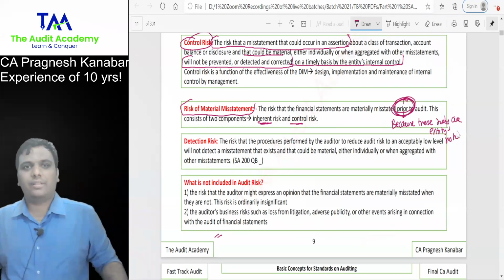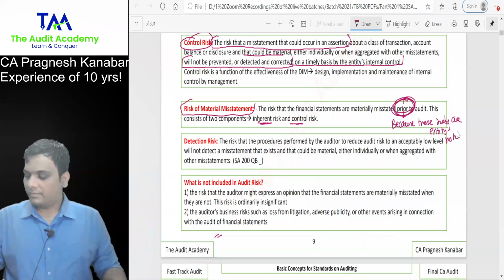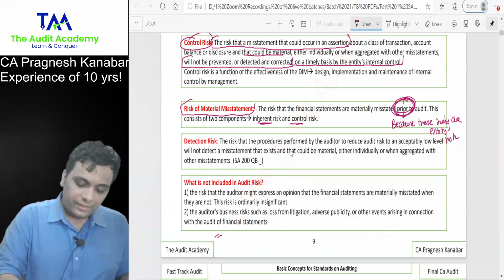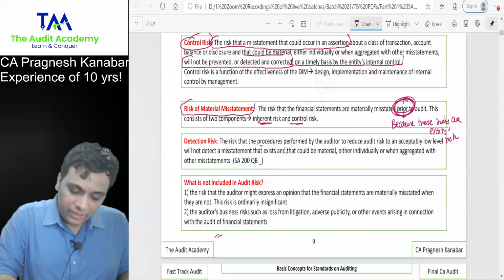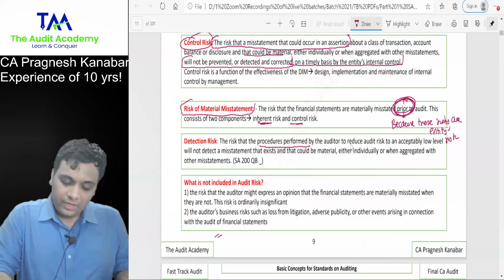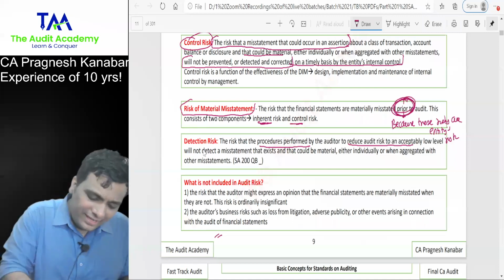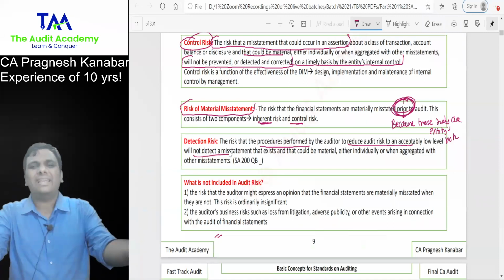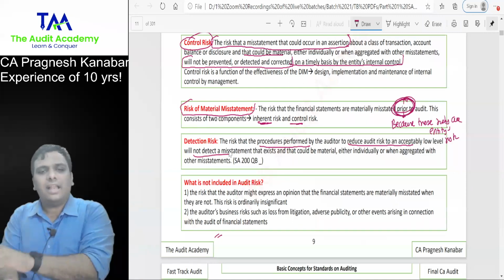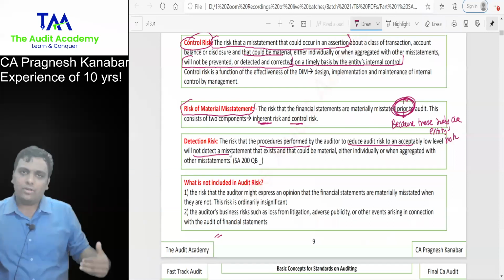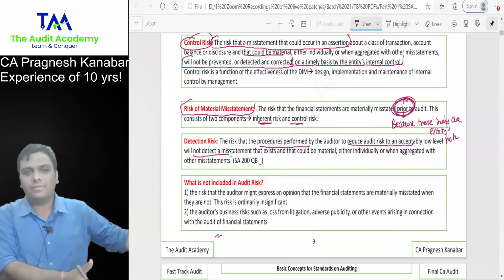Auditor is not involved in that. Detection risk: the risk that procedures performed by the auditor to reduce audit risk to an acceptably low level will fail to detect the misstatement that exists. In simple English: the risk that procedures performed by the auditor to reduce audit risk will fail to detect material misstatements. That's it.